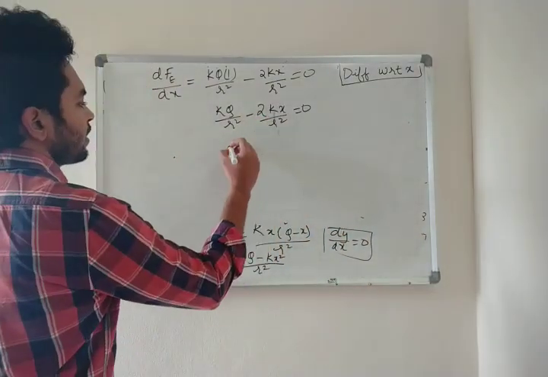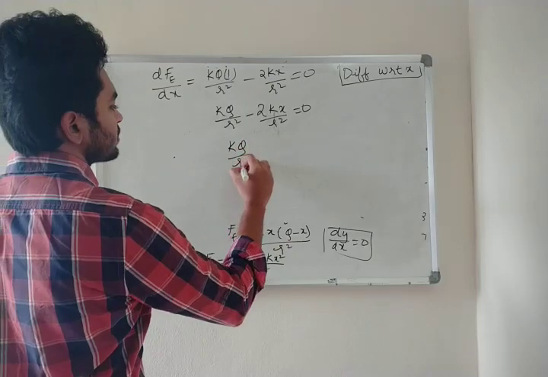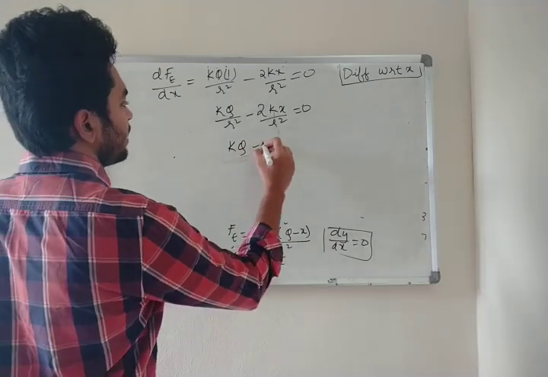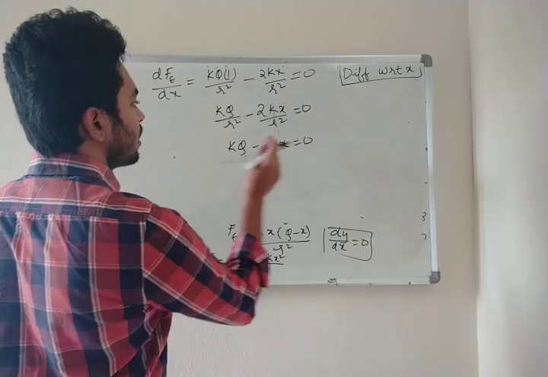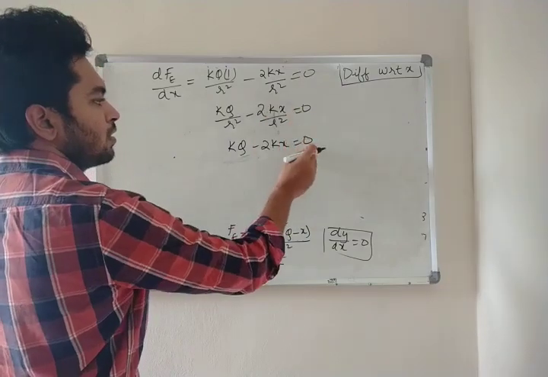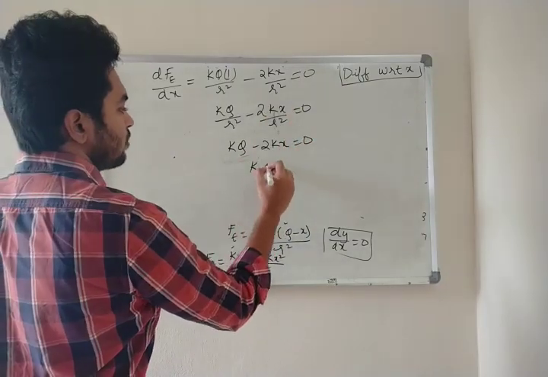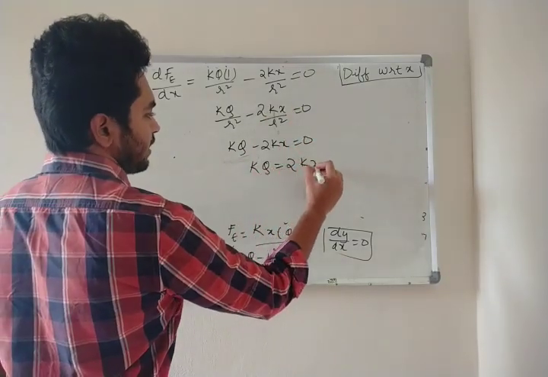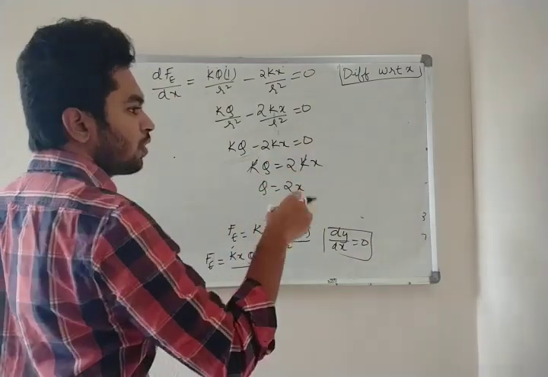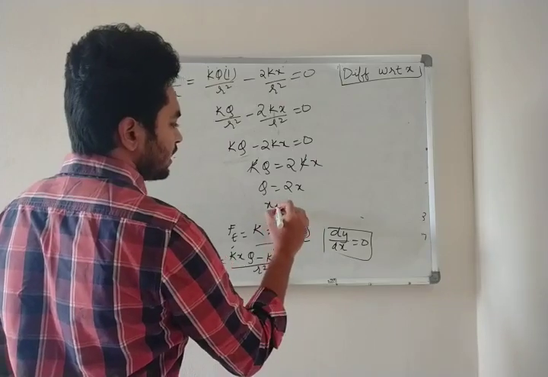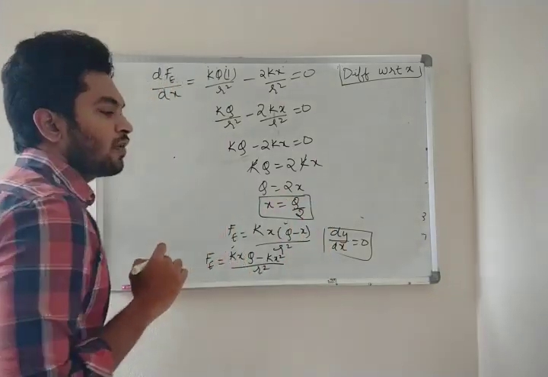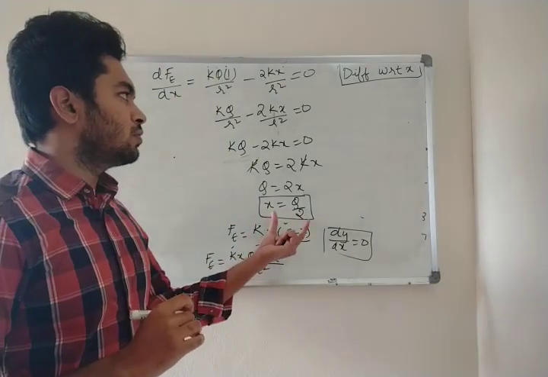Now, what did we get? KQ by r square minus 2kx equals 0. I have sent this r square to the RHS, so r square into 0 is 0. So, KQ is equal to 2kx. K, K cancel. So, Q is equal to 2x. So, what do we want? We want x equal to Q by 2. This is your final answer: x equal to Q by 2.